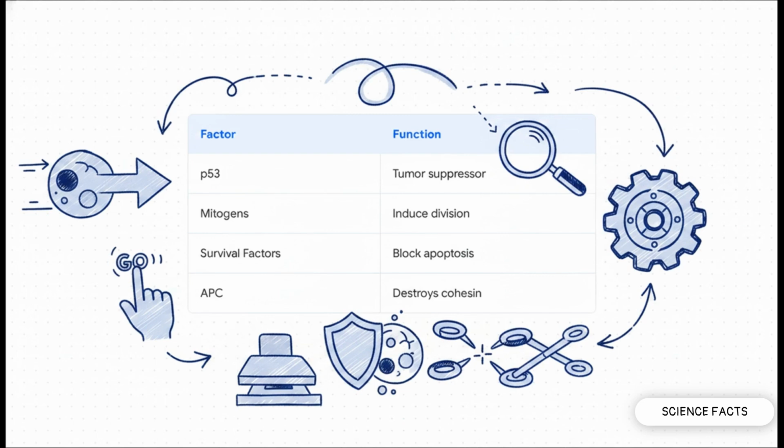They bind to surface receptors and override negative controls to force cell division. Survival factors act like shields, directly suppressing the apoptosis pathways so the cell stays alive. The APC is your separator, destroying cohesin. And finally, P53 is your master regulator, the ultimate brake pedal.